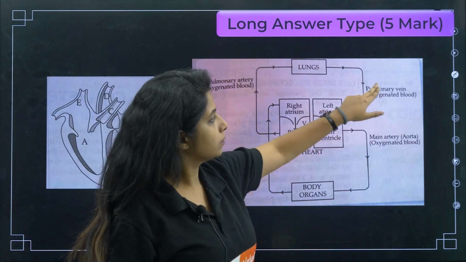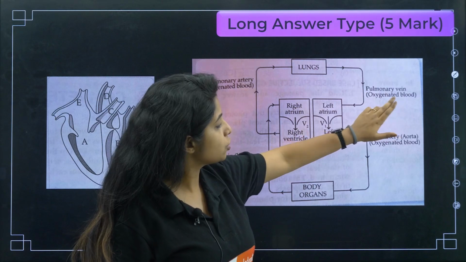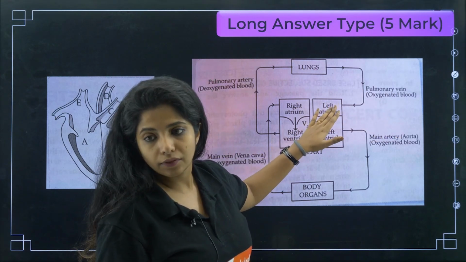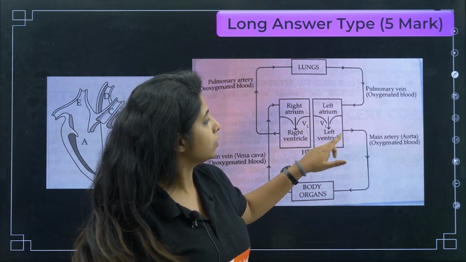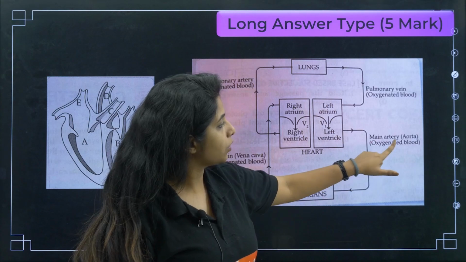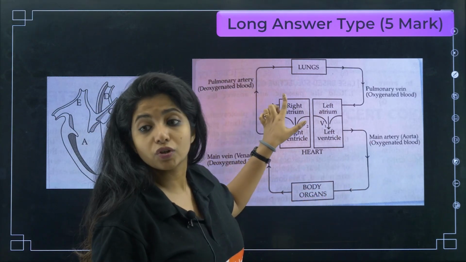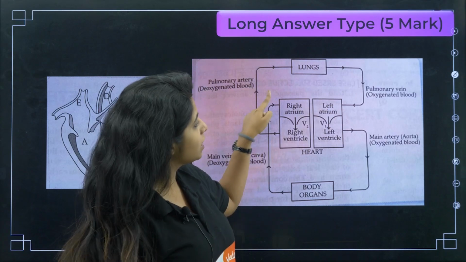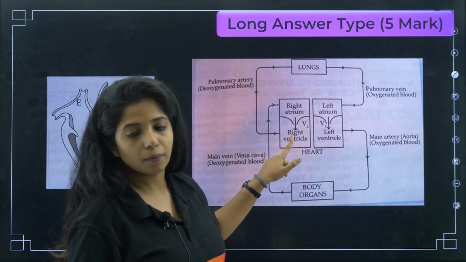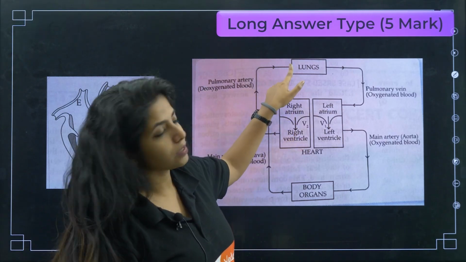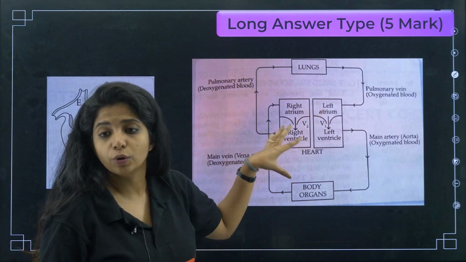So from the lungs, the pulmonary vein is carrying oxygenated blood to the left atrium. From the left atrium, it will be going to the left ventricle. From the left ventricle, the main artery aorta will be taking oxygenated blood to the body organs. Then again this blood is going to come back. First time it came, next time it is coming, that is deoxygenated blood is coming, it goes back to the lungs. So here if you see, it has moved twice.